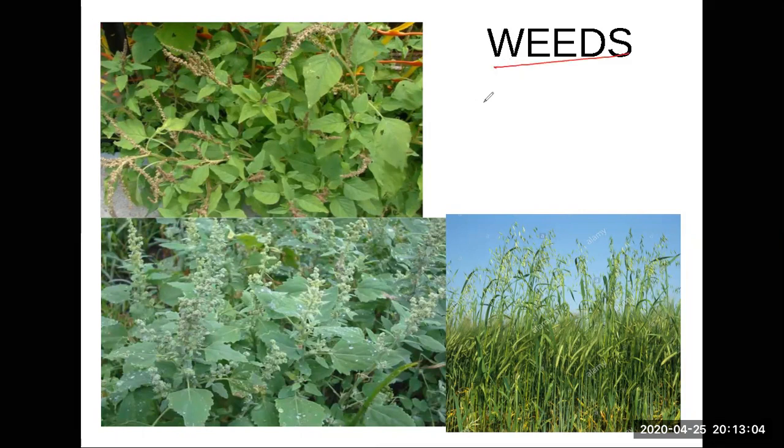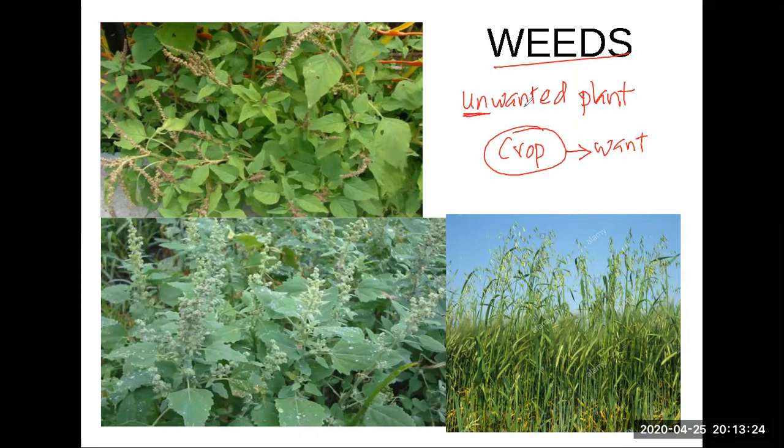What's a weed? How do you define a weed? These are unwanted plants. If this is an unwanted plant, which one is a wanted plant? The wanted plant is your crop. That's a plant you want. And you don't want this plant because it doesn't give you anything. And that's why they call it unwanted.